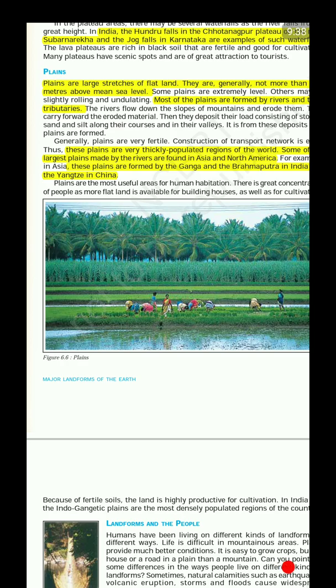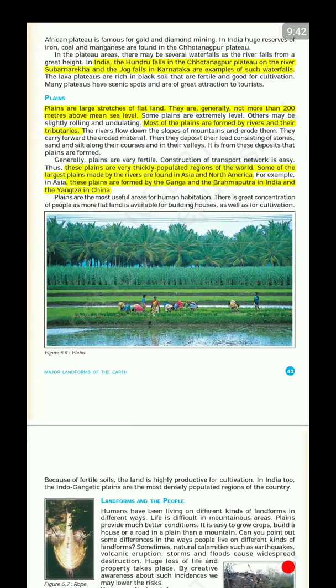The plains are large stretches of flat land. They are generally not more than 200 meters above the mean sea level. So plains are just like plateaus. The difference being, first of all, the height is not more than 200 meters.